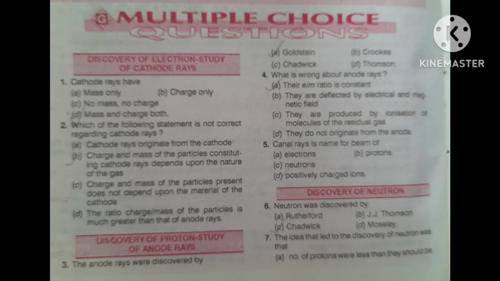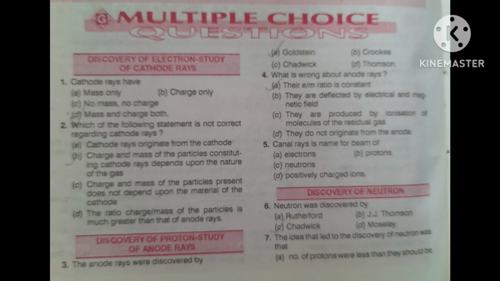Again I am repeating the question. Which of the following statements is not correct regarding cathode rays? First option, cathode rays originate from the cathode. Second, charge and mass of the particles constituting cathode rays depend upon the nature of the gas.